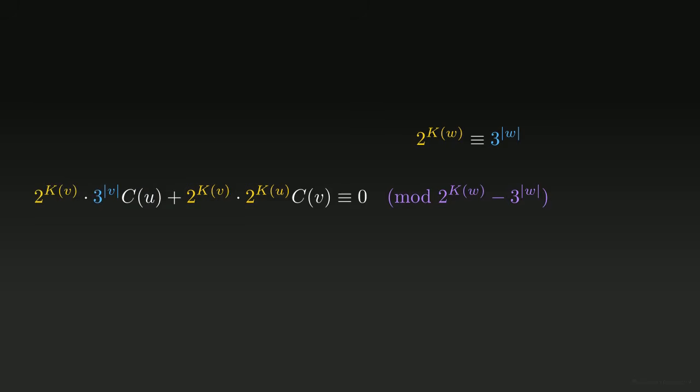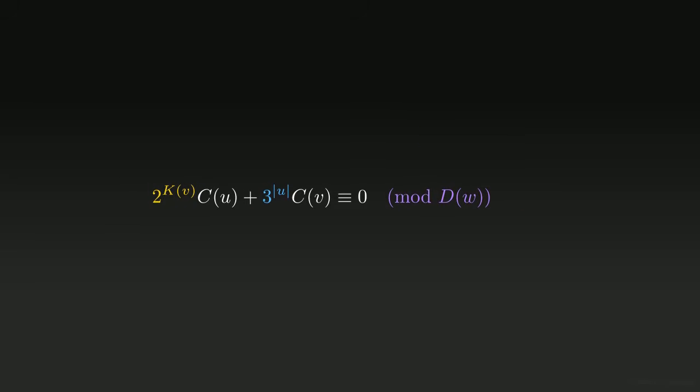To align the exponents, we multiply the entire congruence equation by 2 to the power of k of v. The exponents of 2 combine to form 2 to the k of w, which immediately collapses into 3 to the length of w through our substitution. This creates a common factor. We can extract the invertible unit, 3 to the length of v, and cancel it out from the entire left side. The expression simplifies sharply, leaving the final cross-relation constraint.